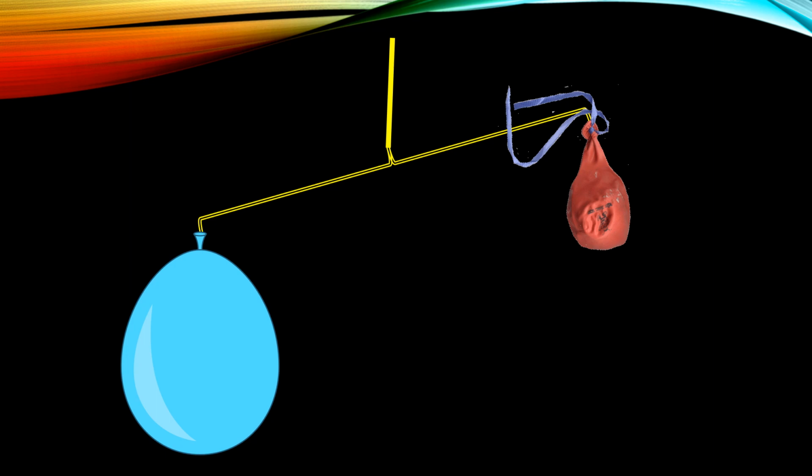What is the position of the stick? Yes, the stick has now been tilted. And why did this happen? This is because, just like other objects, air also has weight, and so it exerts pressure at its surface.